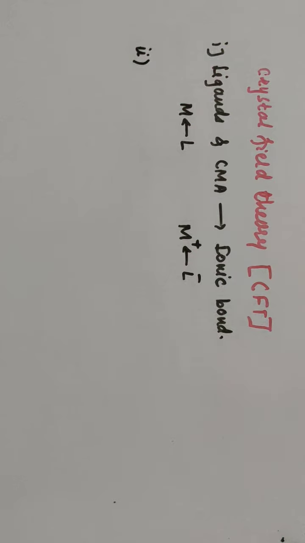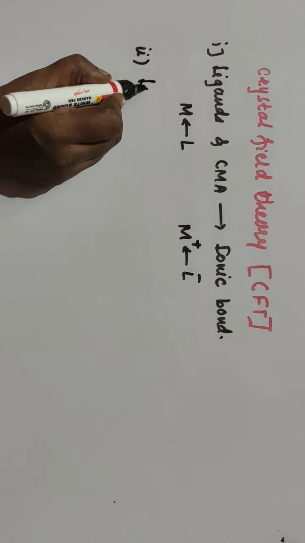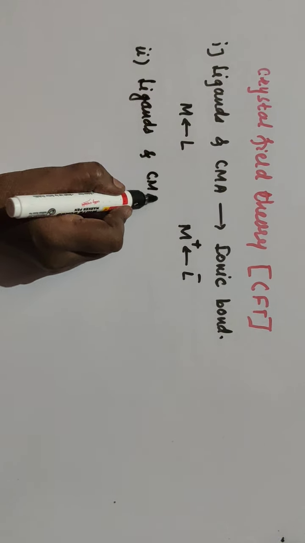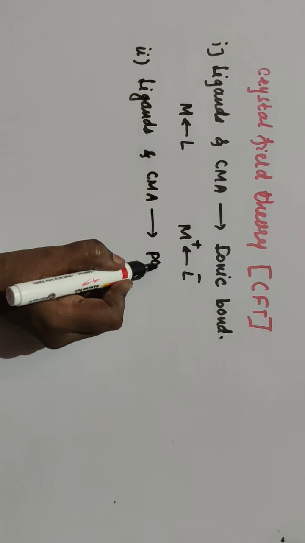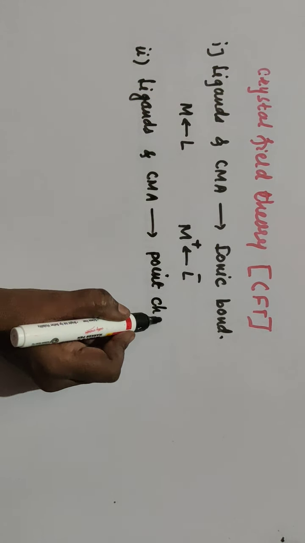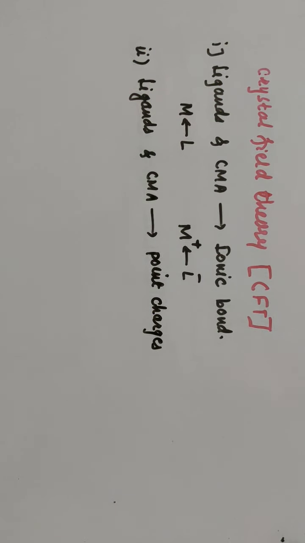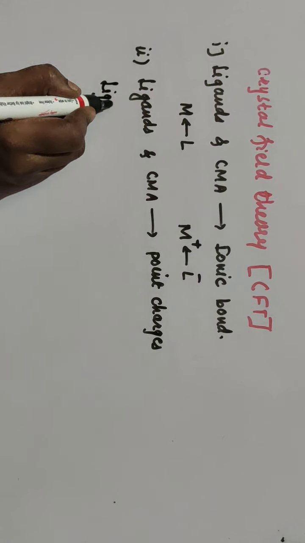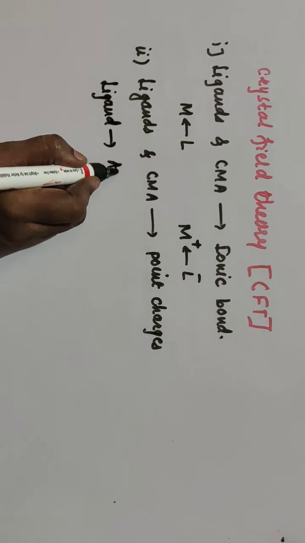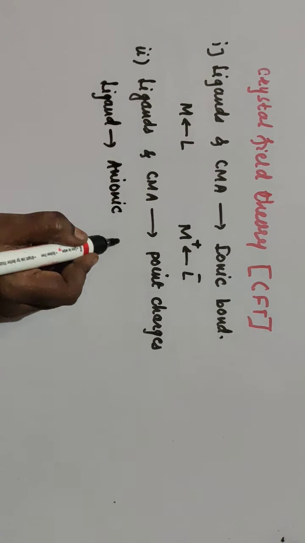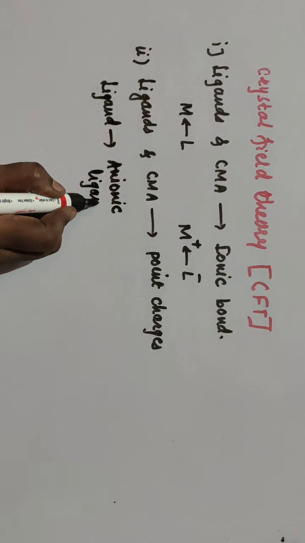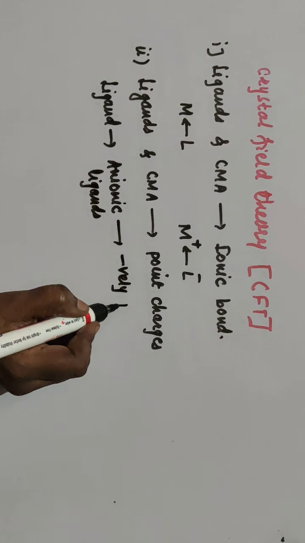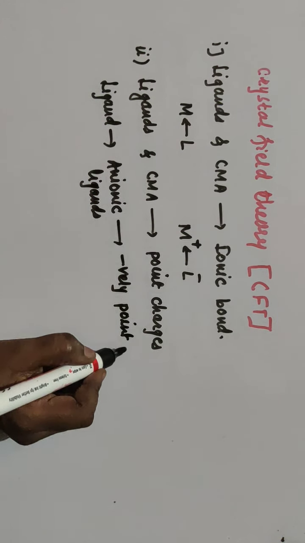Second, the ligands and central metal atoms are considered as point charges. In case of negatively charged ligands, when these are anionic ligands, these anionic ligands are considered as negative point ligands.